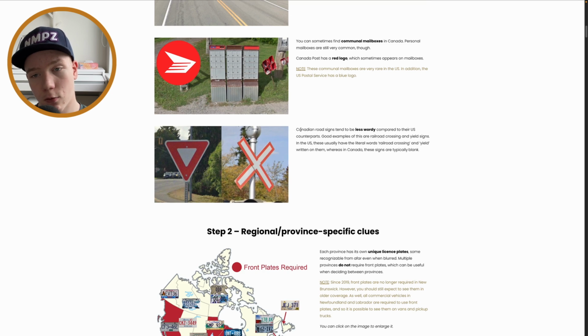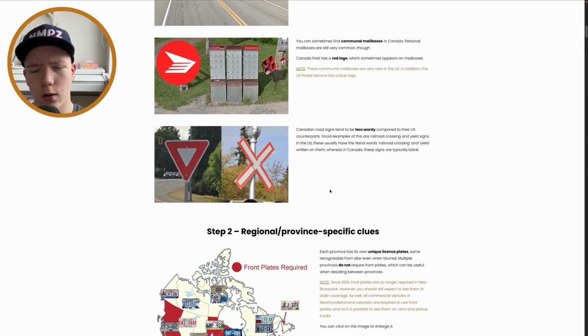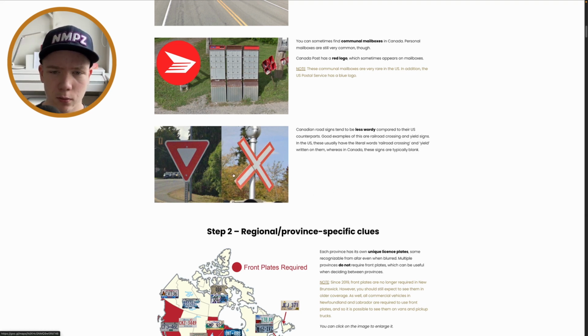So Canadian road signs, yes, they do tend to be less wordy compared to the US counterparts. So for example, this sign that you see here would have the word yield in the US, but in Canada it does not have anything on it. And I think this one would have railway crossing written on it. It would be a bit different anyway in the US, I think. I'm not really sure about that. I think the US and Australia have the same railway crossing signs. Well, pretty much at least. So yeah,